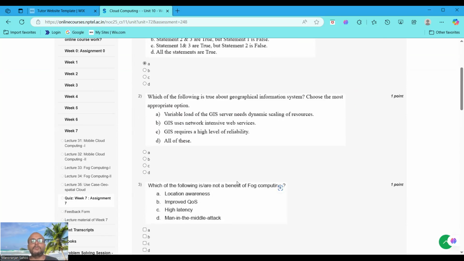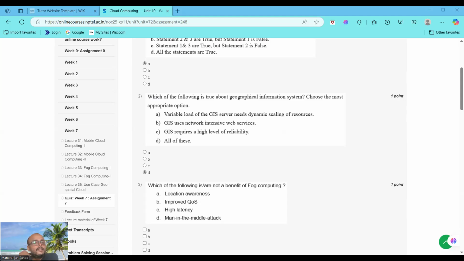Which of the following is true about the geographical information system? Choose the most appropriate option. Three options are given. First, the variable load of the GIS server needs dynamic scaling of the resources. GIS uses network-intensive web services. GIS requires a high level of reliability. All of these three sentences are correct. Geographic servers handle variable loads, that is peak usage during disasters, requiring dynamic scaling in a cloud environment.